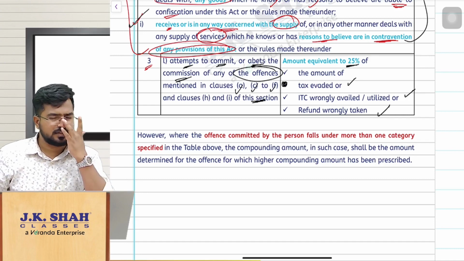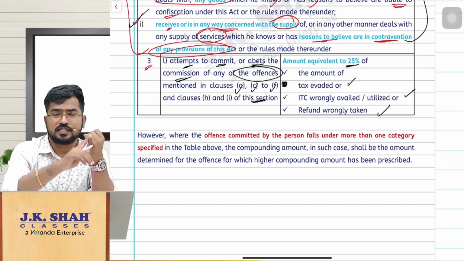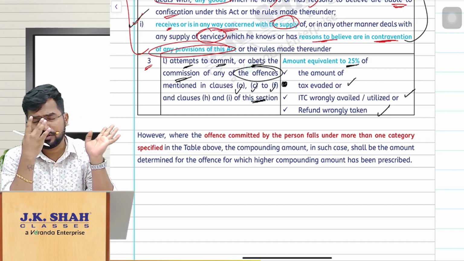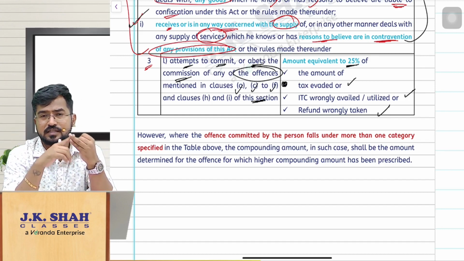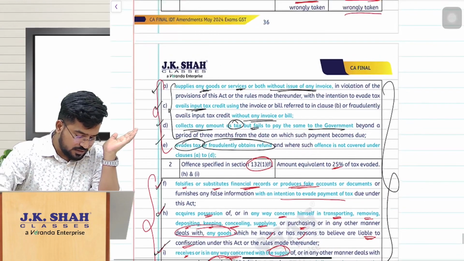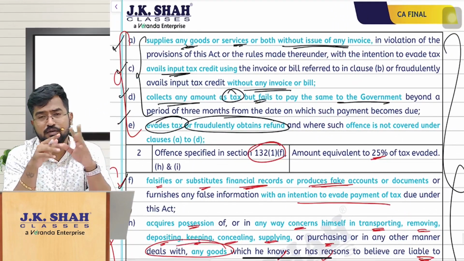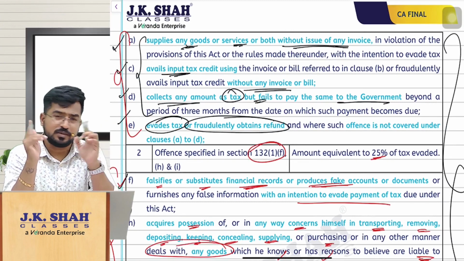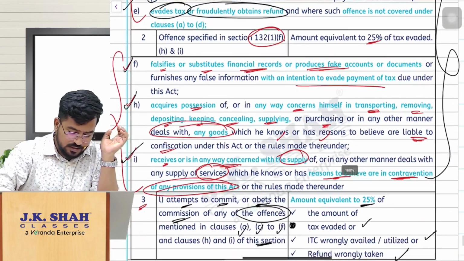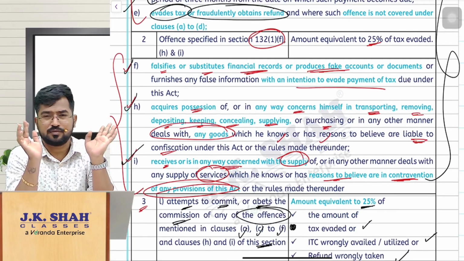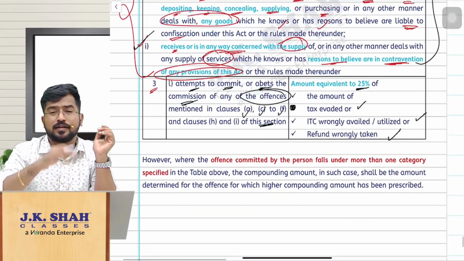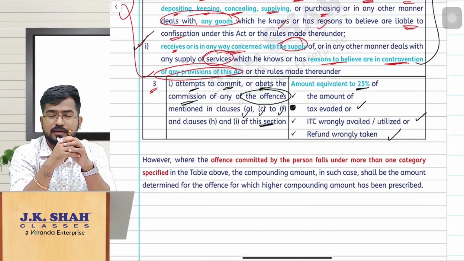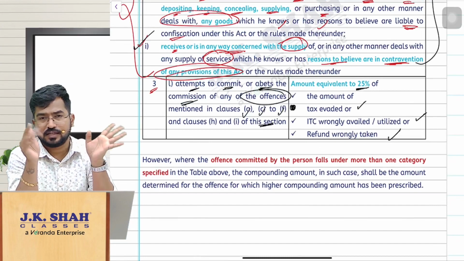Listen, there are various offenses, and we have categorized them into three things. In the first case, you go based upon the monetary limit. In the remaining two cases, you are not going based on the monetary limit. First case, for A, C, D and E: if the amount involved is greater than 5 crores, minimum 50%, maximum 75%. If it is 2 to 5 crores, minimum 40%, maximum 60%. And in this case, 25% of the tax involved. And if you are trying to commit the 7 offenses we discussed, then 25% of the tax involved.